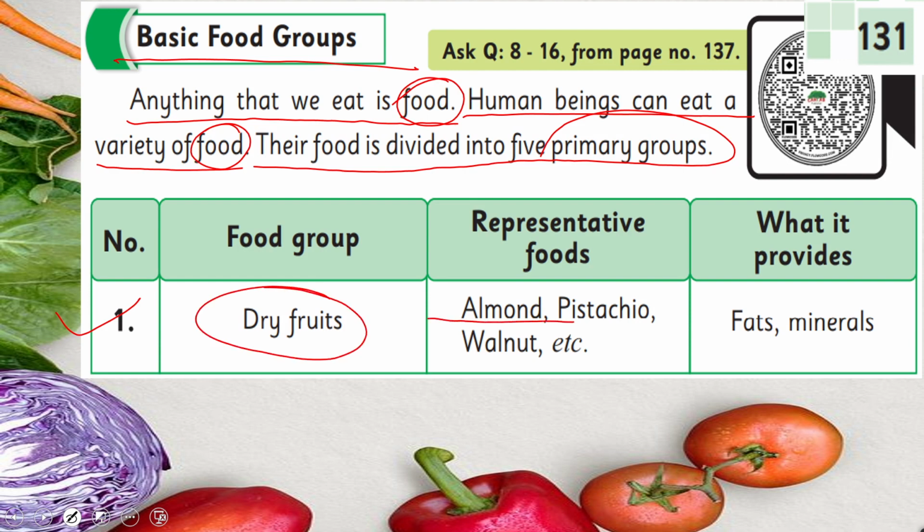They are almonds, pistachio, walnut, etc. So what is provided? So ये हमें क्या provide करते हैं? They provide fats and minerals.